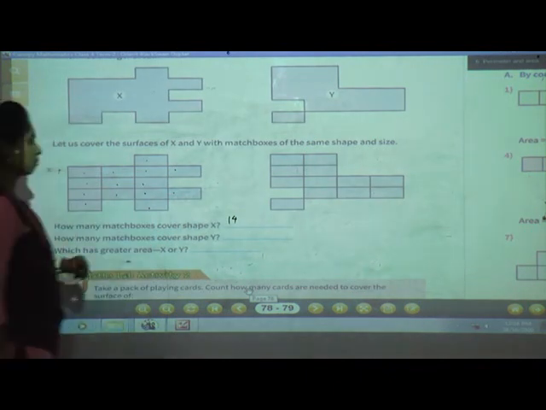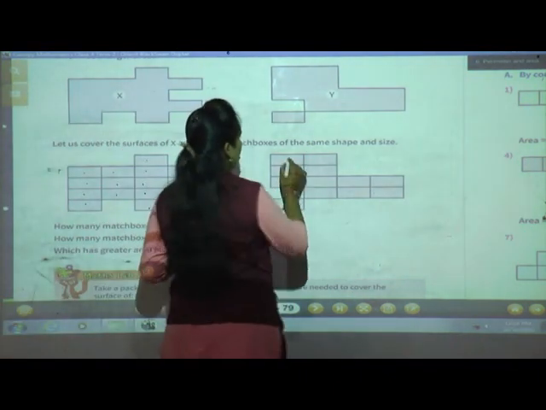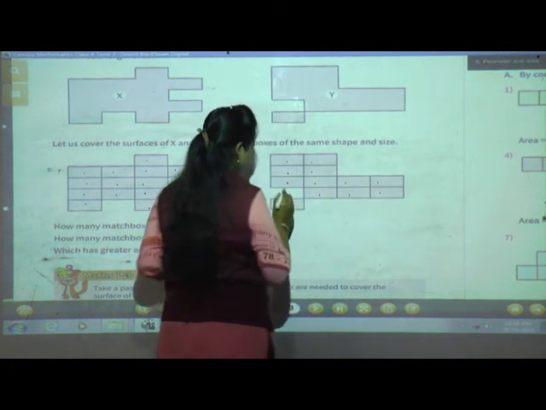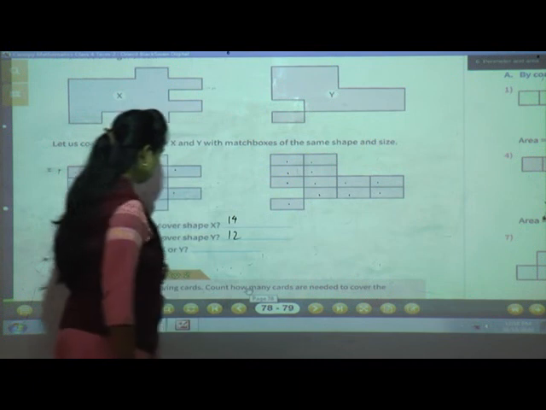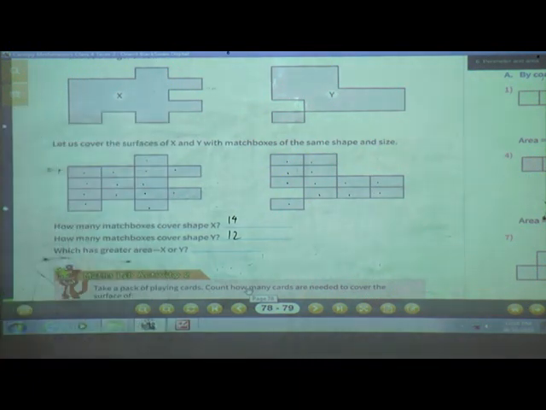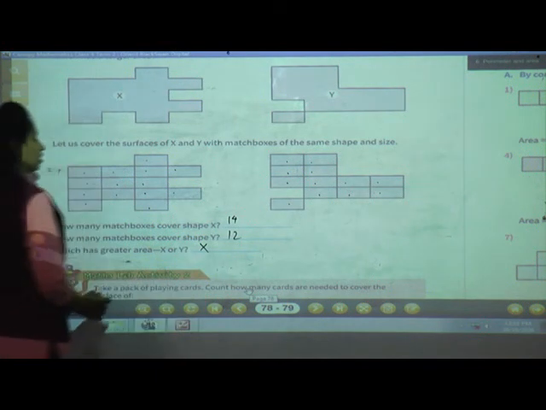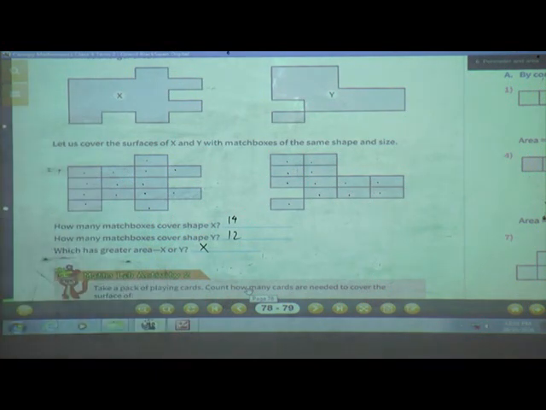And how many matchboxes cover shape Y? 1, 2, 3, 4, 5, 6, 7, 8, 9, 10, 11, 12. How many? 12. So which has a greater area, X or Y? Yes, of course X, because it has 14 matchboxes, isn't it?